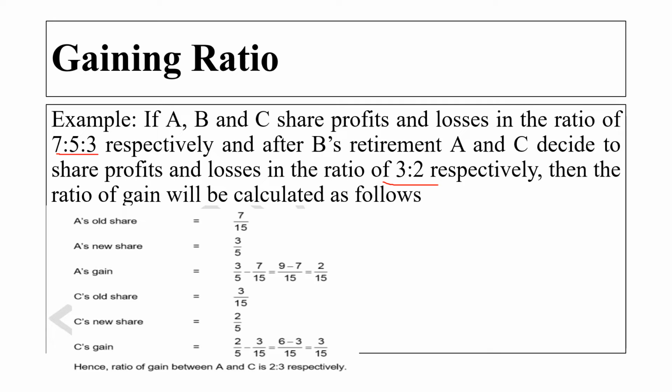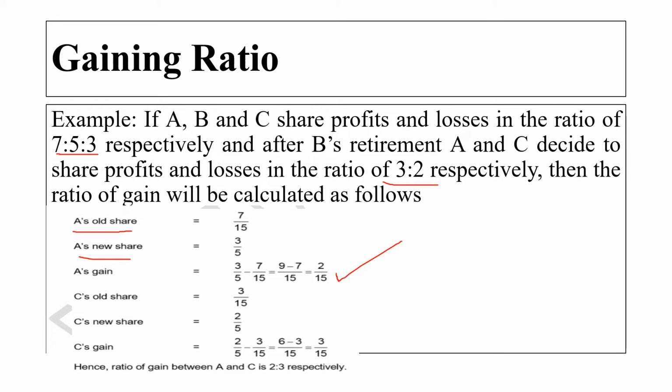We have to see how much A's old share is, that is 7 divided by 15, and A's new share is 3 divided by 5. The gain that A is getting is new share minus old share, that means 9 minus 7 divided by 15. The gain A is getting is 2 divided by 15.